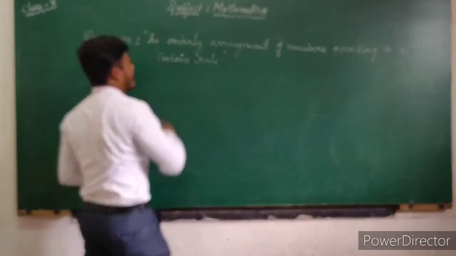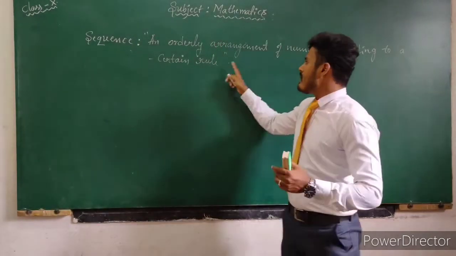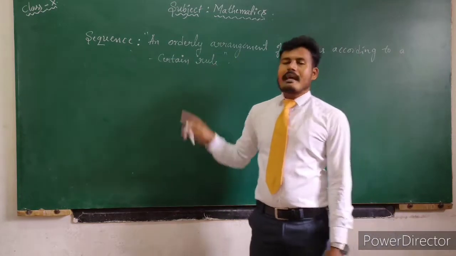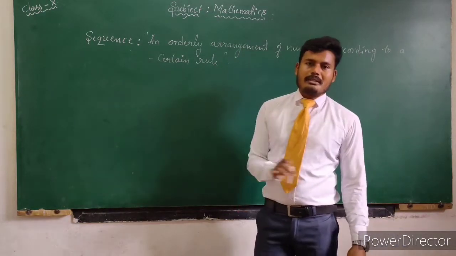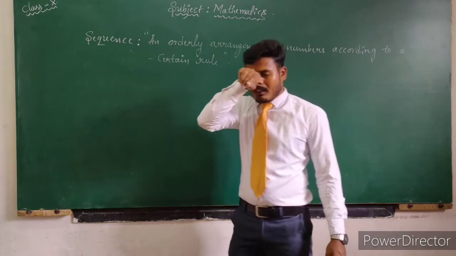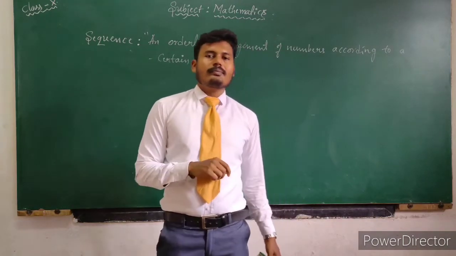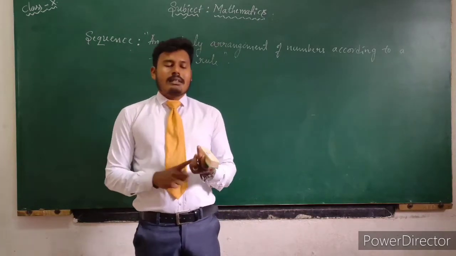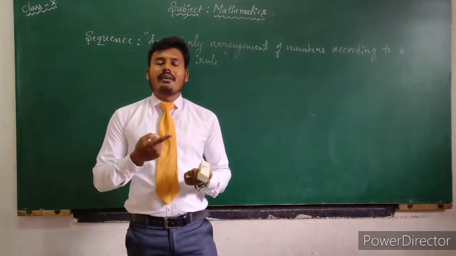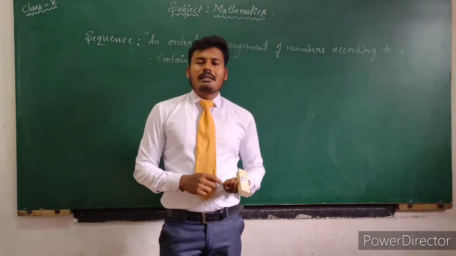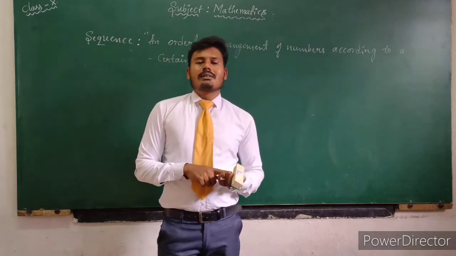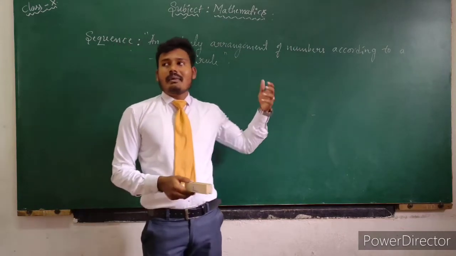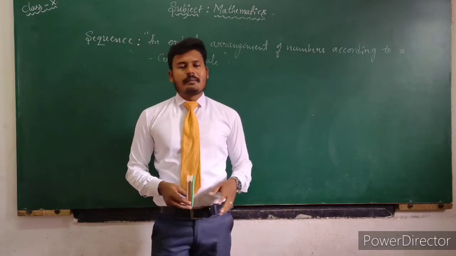So an orderly arrangement of numbers according to a certain rule is called a sequence. This is the exact definition for sequence. Then you already know about the examples for sequence. So a list of numbers is called a sequence: the set of natural numbers, set of whole numbers, set of even numbers, and set of odd numbers. These are all examples of sequence. You can also write infinitely many examples for sequence.